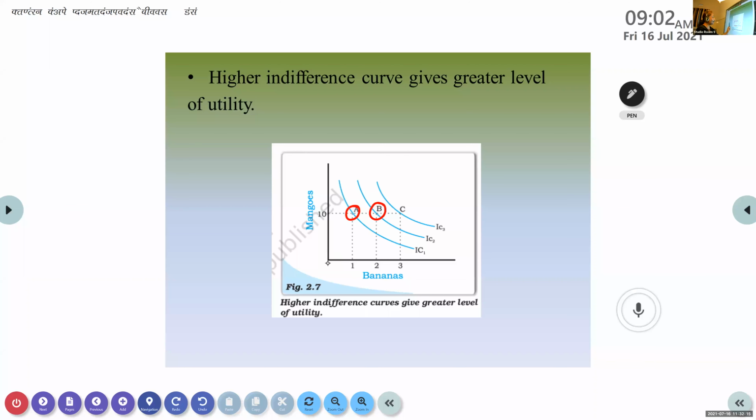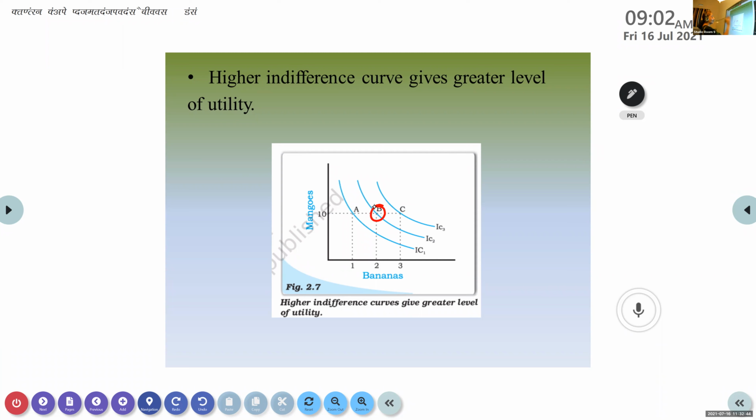So if any one commodity's quantity increases, you will have another IC2, I mean another indifference curve. It will not be on the same indifference curve, because we are not sacrificing the mangoes here. We are keeping the mangoes the same. At the same time, number of bananas increased. So that level of utility will be higher. That is why it is given as IC2.